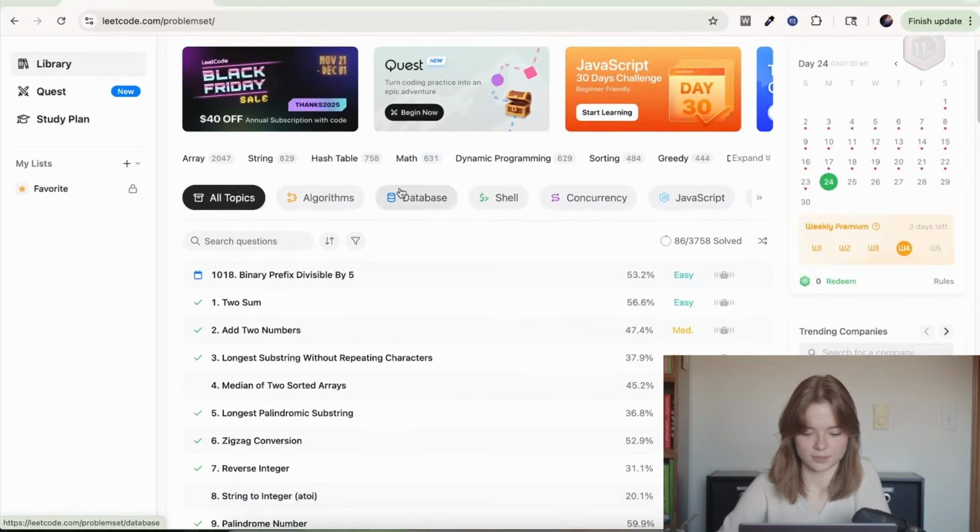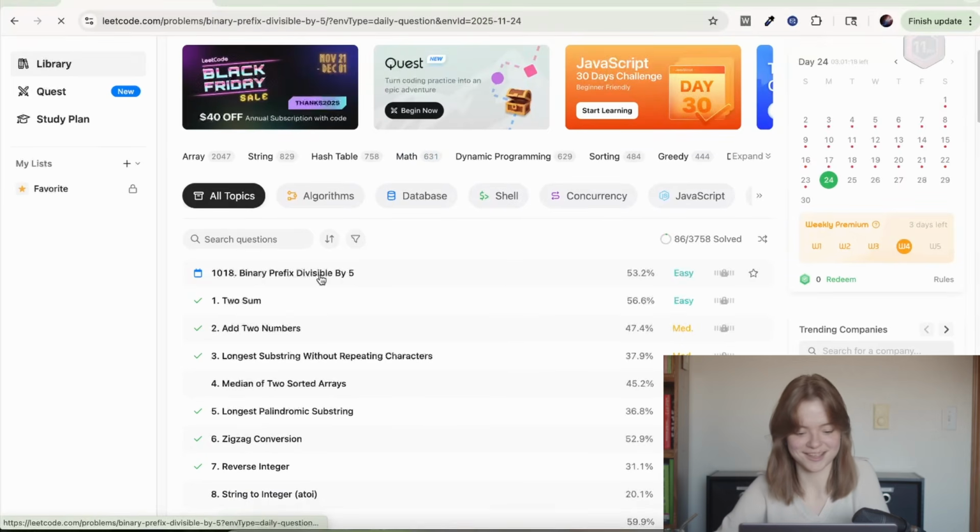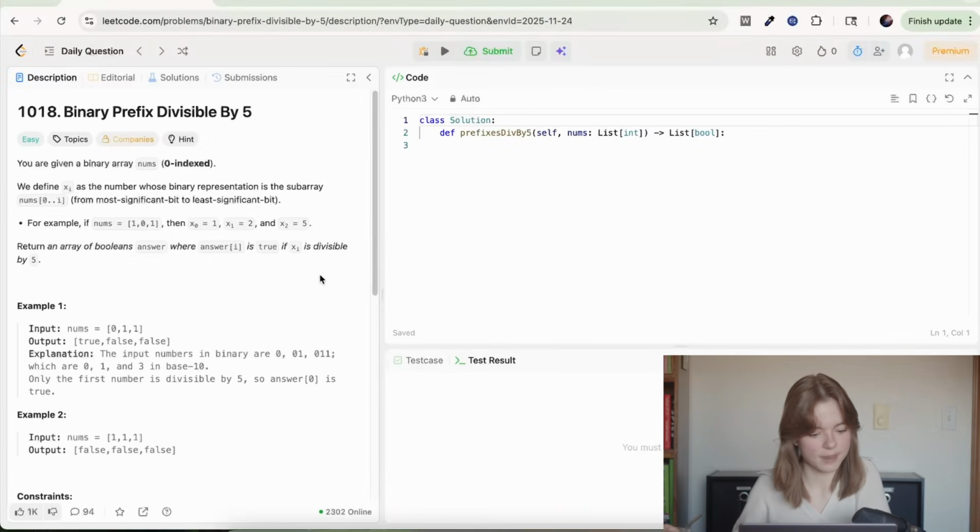Okay, let's start with the daily question, as always. You're given a binary array nums, 0 indexed. We define xi as the number whose binary representation is the subarray from most significant bit to least significant bit.